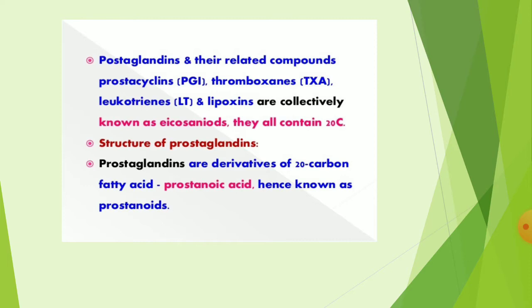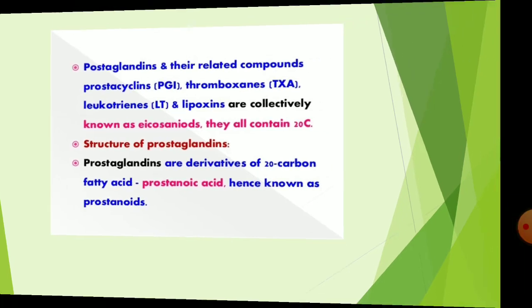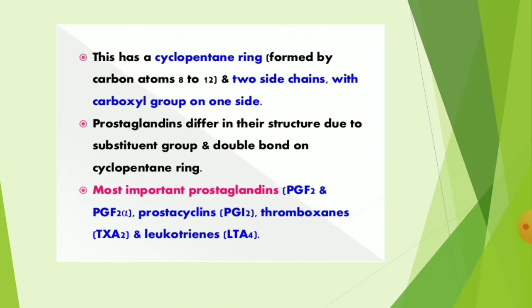The structure of a prostaglandin: prostaglandins are derivatives of a 20 carbon fatty acid, prostanoic acid, hence known as prostanoids. This has a cyclopentane ring formed by carbon atoms 8 to 12 and two side chains with a carboxylic group on one side. The prostaglandins differ in their structure due to the substituent groups and double bonds on the ring.